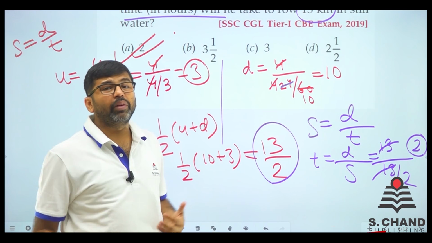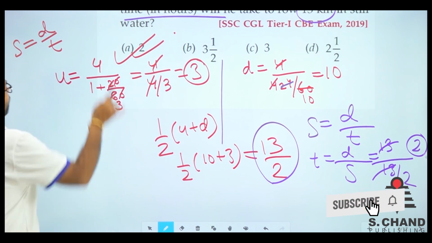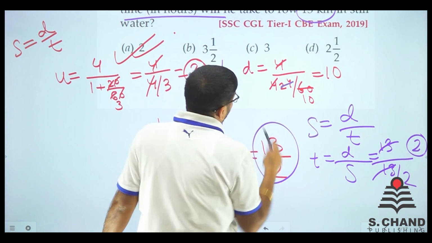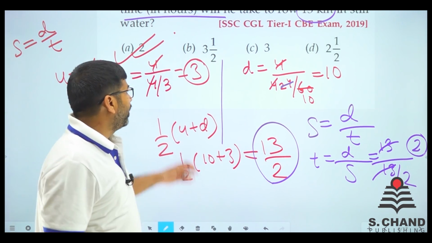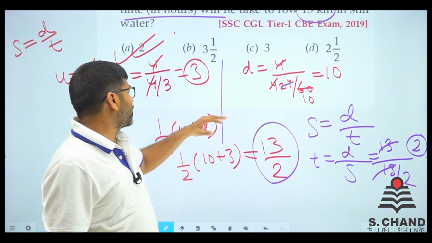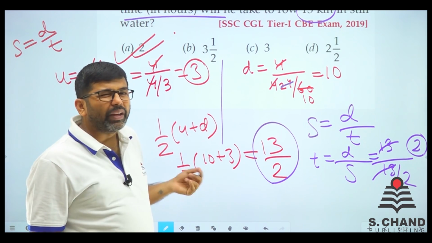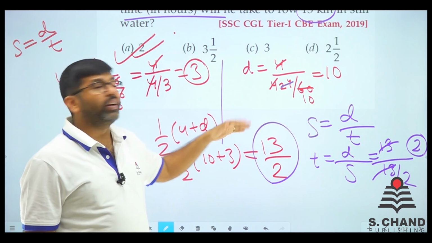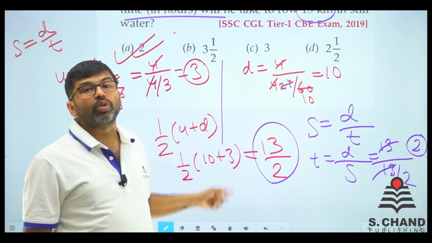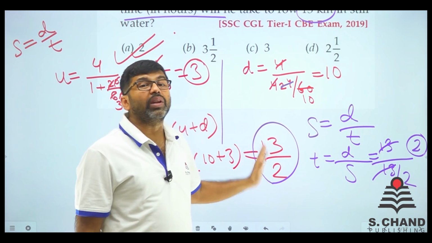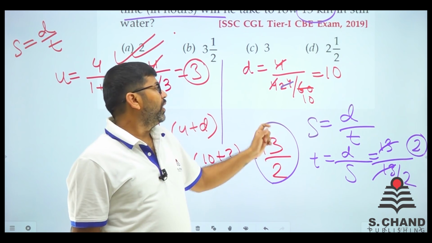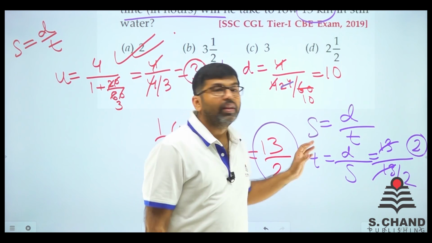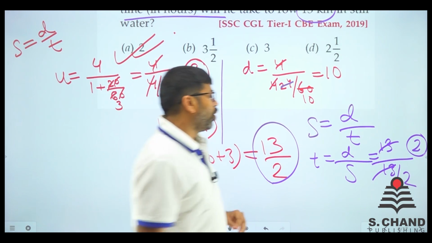So I don't think that will be a big challenge. First we found out the upstream speed and the downstream speed with the given data. When we found both the speeds, we did one simple calculation: when you add upstream and downstream and divide by 2, you get the boat speed in still water. And in still water, if you need to find time, the basic formula is distance upon speed. And that is it. We got it. We move on to the next question.